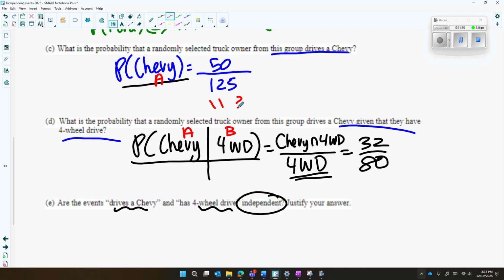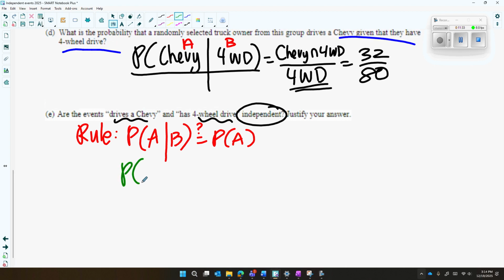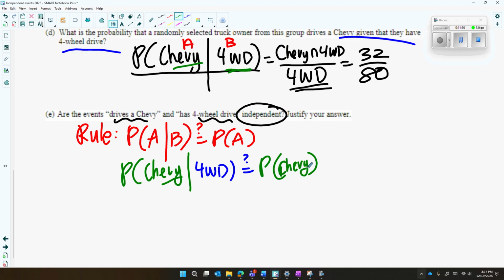Okay, so I'm going to write down the rule first in general, okay? The rule says the probability of A given B is equal to just the probability of A, okay? If these are equal, the events are independent, okay? So I'm going to let event A from above be Chevy. So is the probability of Chevy given, let's let event B be four-wheel drive, equal to just the probability of event A. Event A, we said we defined it as Chevy, okay? Probability of just Chevy. All right, so now we're going to write down our answers.